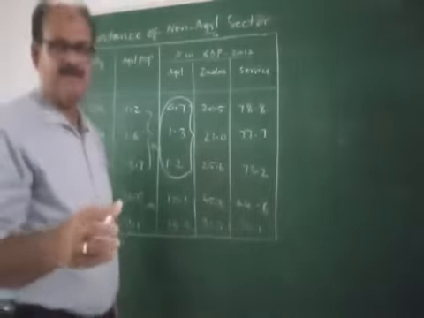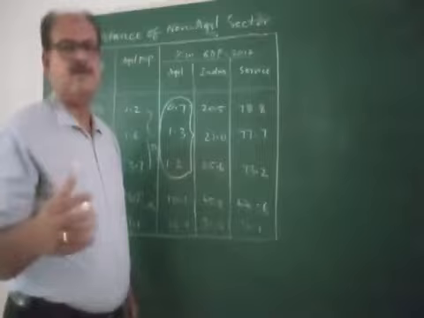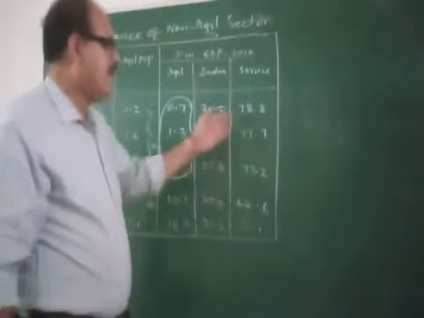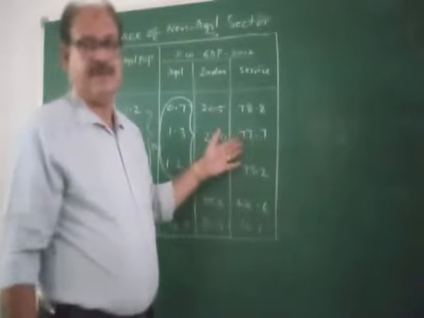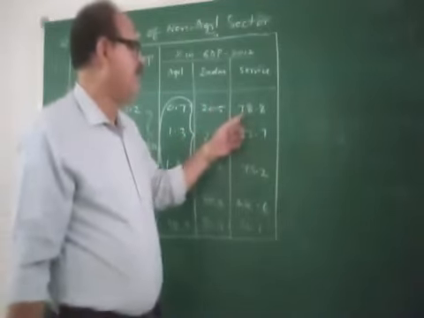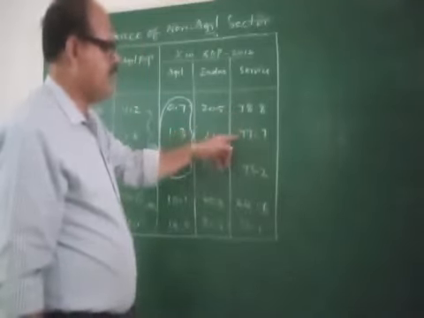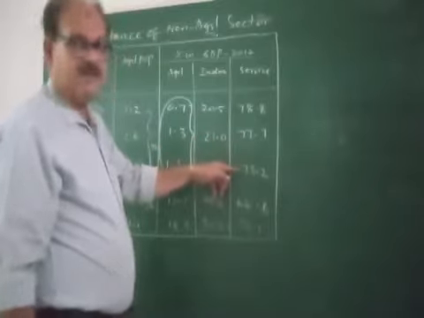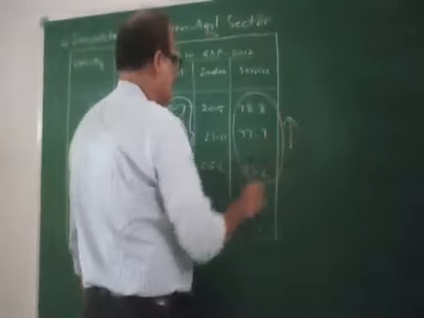Very little income is contributed from the agriculture sector to the GDP of those developed countries. Whereas the contribution of the service sector, tertiary sector, is very big. Take for example, the service sector's contribution in UK is 78%, in USA 77.7%, and in Japan 73.2%. So it is very high.